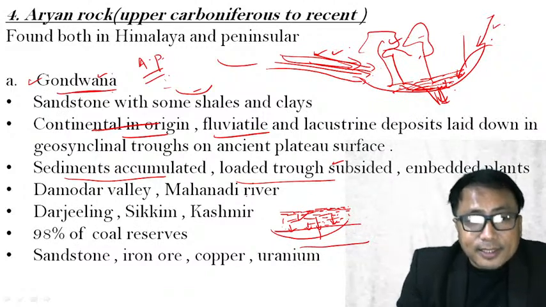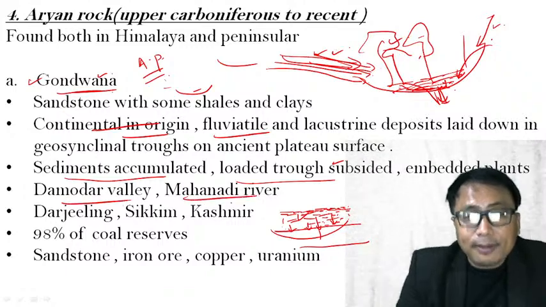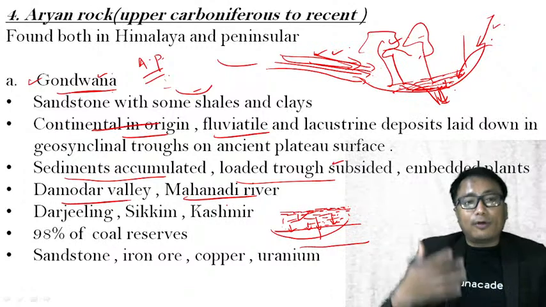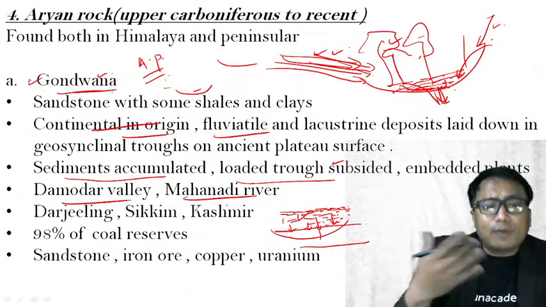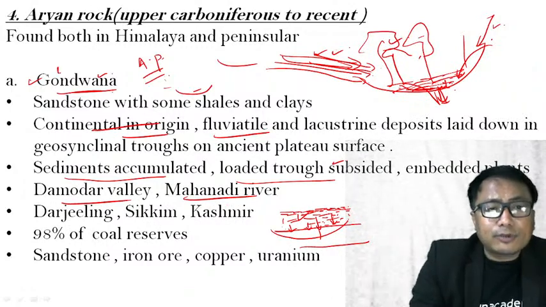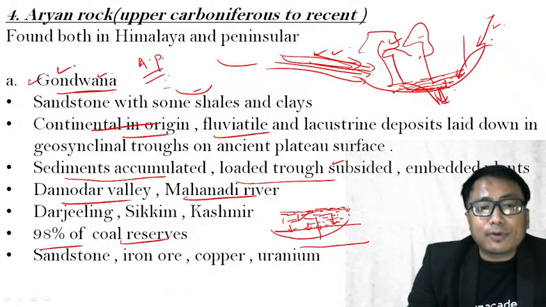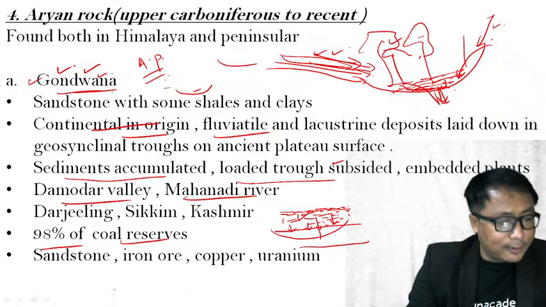Therefore, this happened in this Damodar Valley, Mahanadi River region. Therefore, you have substantial amount of coal of, you can say, highest quality in India comes from this Gondwana rock system. And in fact, 98% of the coal reserves comes from this.